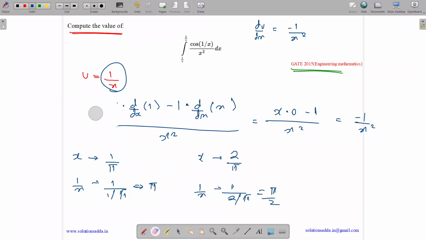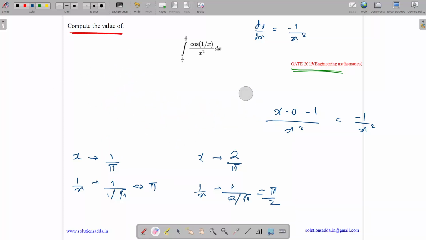So integral now changes. So the integral now is, what we have done, we have substituted u for 1 by x. Lower limit is pi, upper limit is pi by 2.